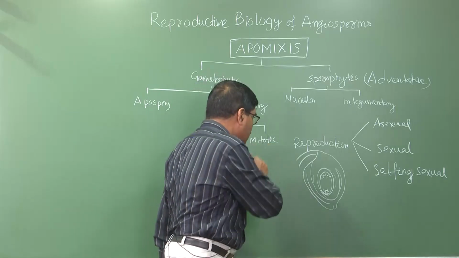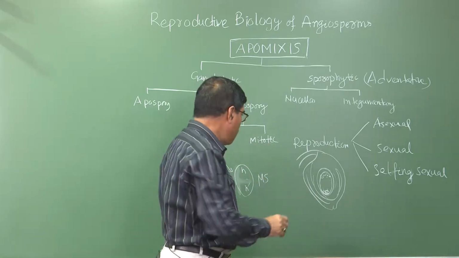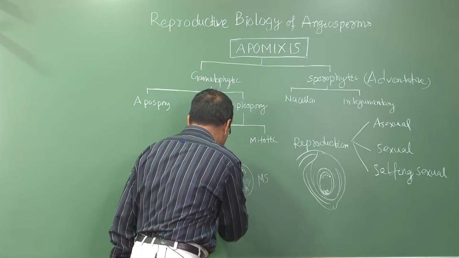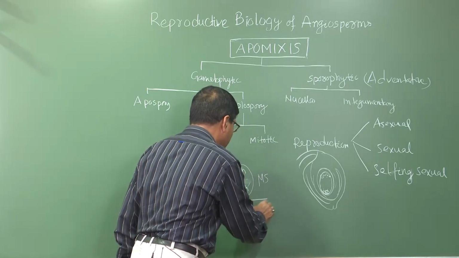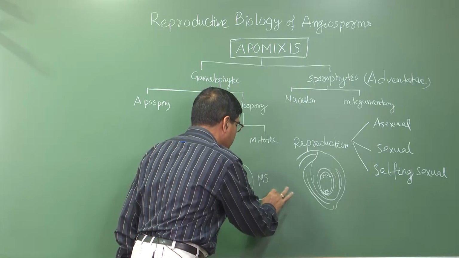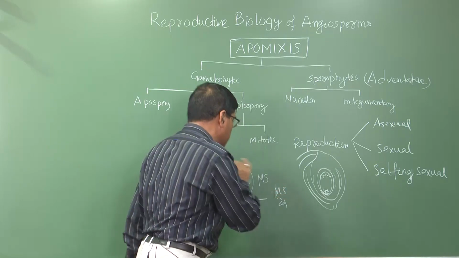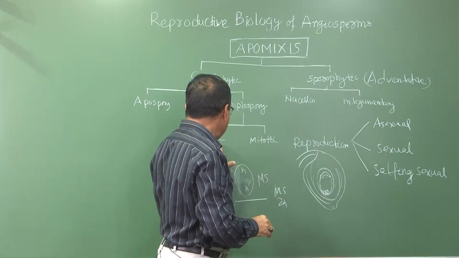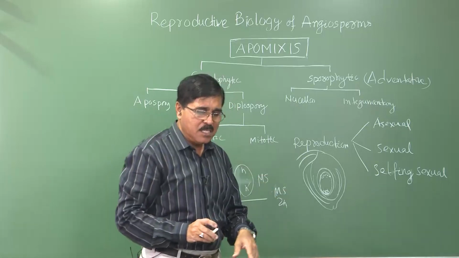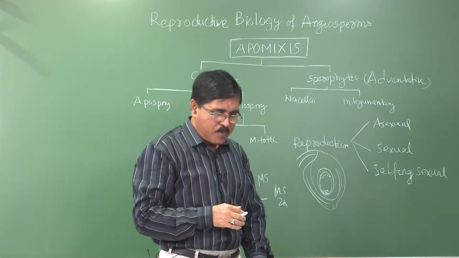And in the case of mitotic, what happens? Instead of meiosis, there is no meiosis. The megaspore mother cell undergoes mitosis forming diploid megaspores, megaspores having 2n number of chromosomes. Here there is a meiosis and then they are abortive, but here it is a mitosis. This is about the apospore and diplospore.